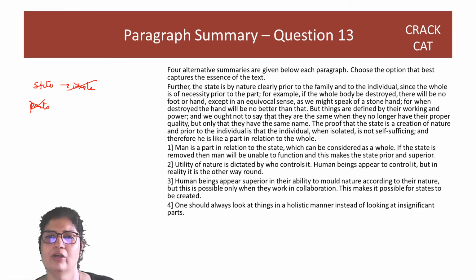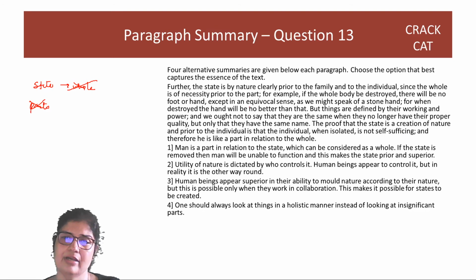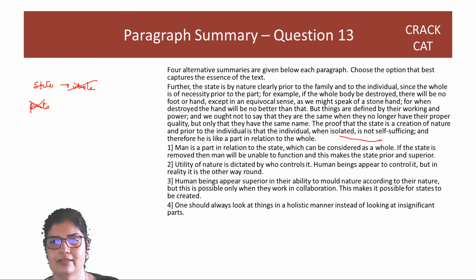But things are defined, and we ought not to say that they are the same when they no longer have the proper quality, but only that they have the same name. So even a hand, after destroying, you can't call it the hand, right? Because they no longer have the same working and power. The proof that the state is a creation of nature and prior to the individuals is that the individual, when isolated, is not self-sufficing. And therefore, the individual is a part in relation to the whole. So they are saying that the individual alone cannot live. So the individual has to be a part of the state and the state has to come before the individual.